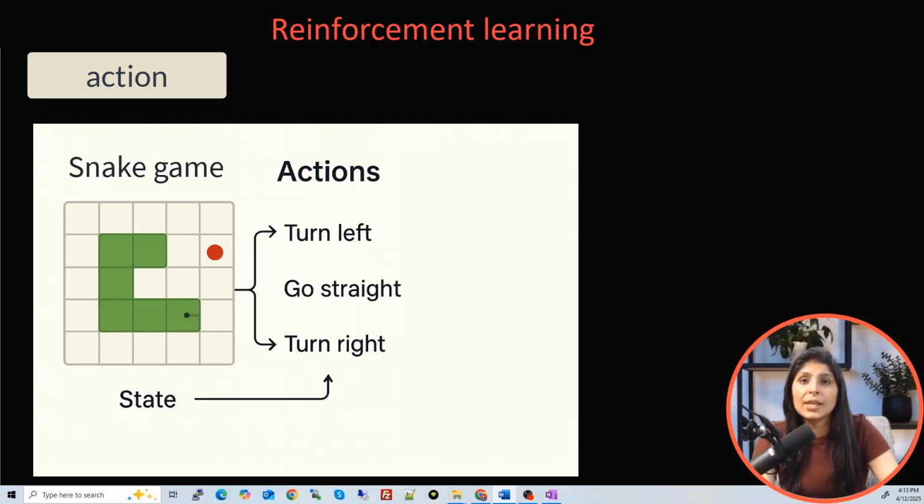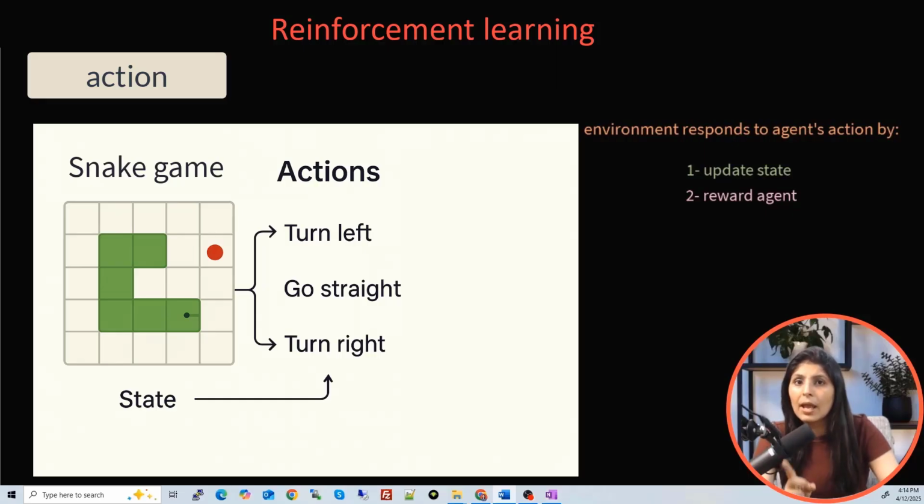Then the agent will choose an action, and the action will be chosen based on a strategy called policy. So what is policy? Policy is the agent's plan or strategy. It tells the agent that if I see this situation, here's the best action to take. And guys, while studying about environment, I told you that the environment responds to the agent's action by providing a new state and by giving a reward or penalty.